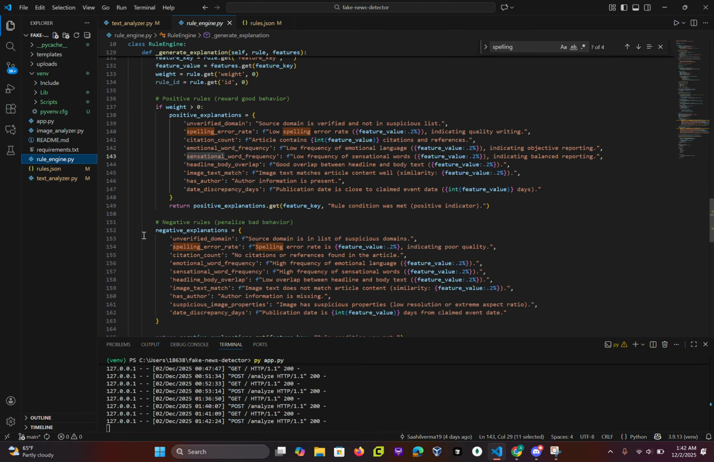You can see all of our rules here, but basically the architecture is the text analyzer, which extracts linguistic features. There's an image analyzer, which uses OCR. There's a rule engine and app.py. So that's about it.